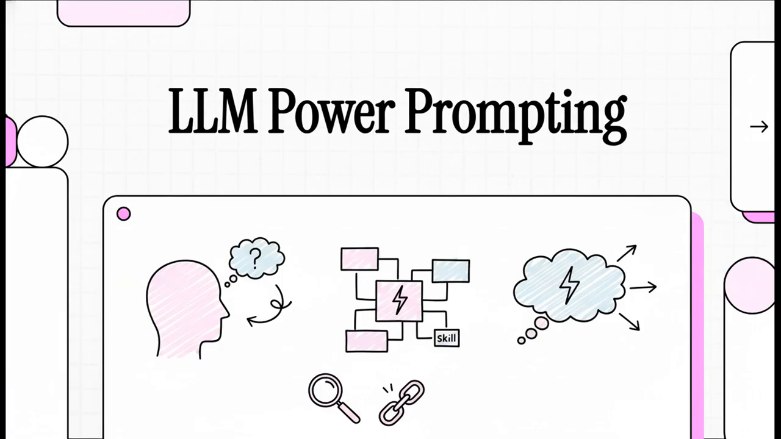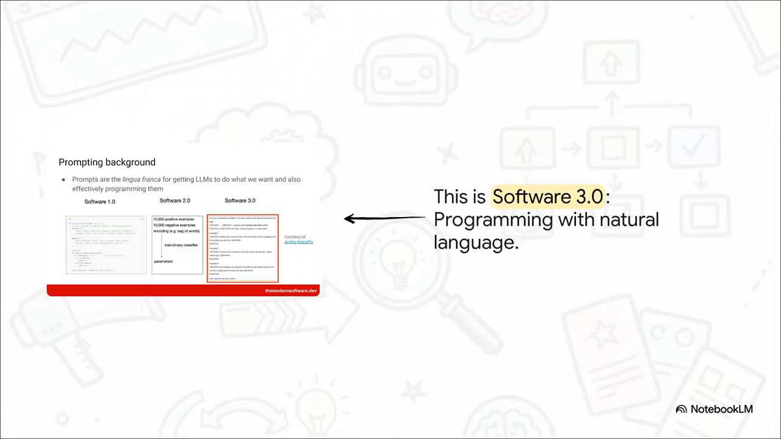Let's dive in. And this right here, this is a huge shift. We had software 1.0, which was just good old-fashioned code. Then came software 2.0, which was all about big data. But now we're in software 3.0. And in this new world, the prompt is everything. Your words, they're the new code. It's the common language we use to tell these incredibly powerful models exactly what to do.